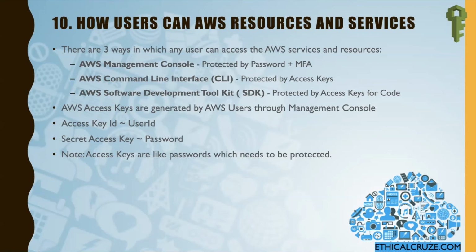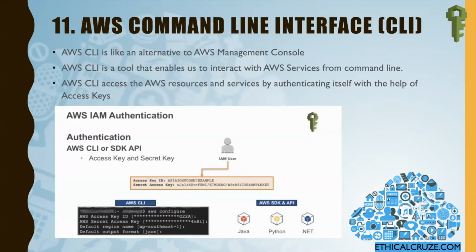Now let's see what a command line interface is. The command line interface is like an alternative to the AWS management console. The AWS command line tool enables you to interact with AWS services from the command line. Up until now, we were using the AWS management console, and through it I was using the IAM service and so on. But from the command line interface, you can also access all the services you want. The CLI accesses AWS resources and services by authenticating itself with the help of an access key.